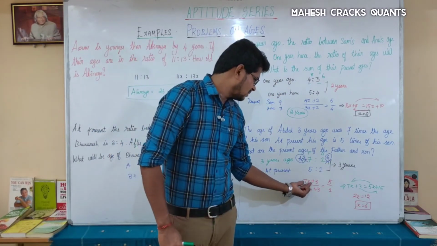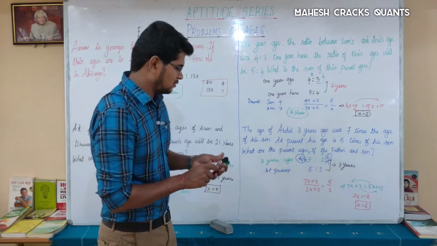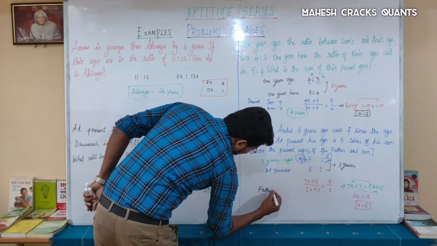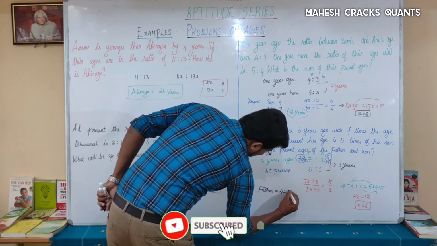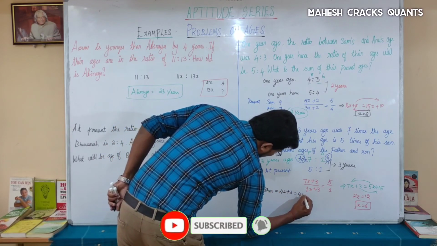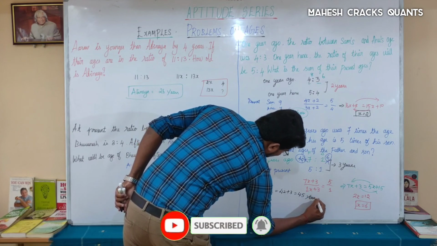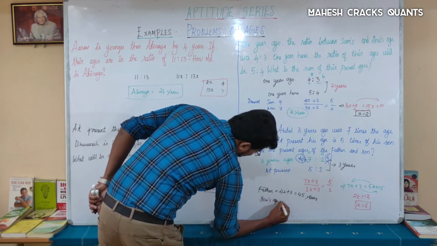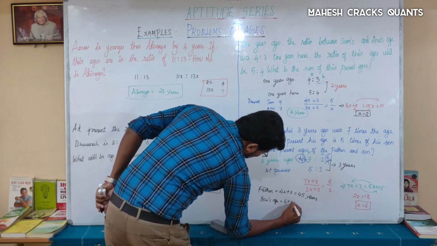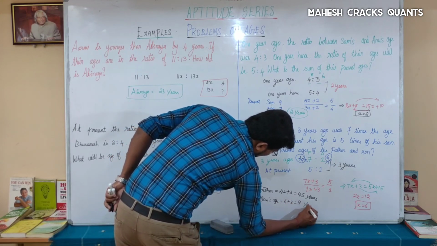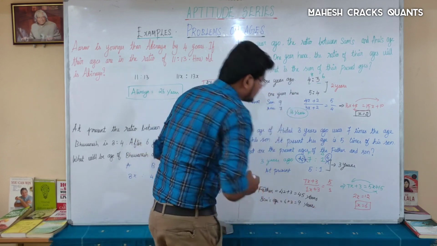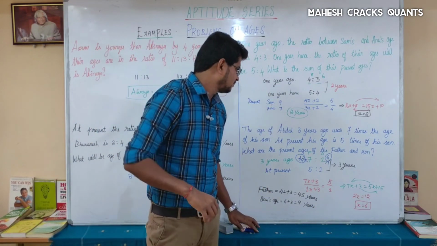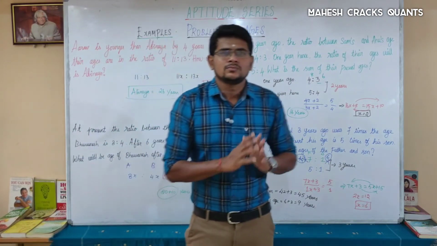What is the present age? 42 plus 3. Father's age, 42 plus 3, 45 years. Son's age, 6 plus 3, 9 years. At present their ages are 45 and 9 respectively, father and son. So that's all.